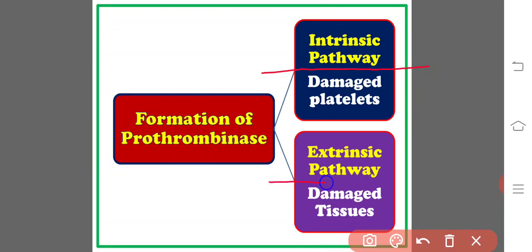Whereas the extrinsic pathway is one where the damaged tissues tend to form the thromboplastin or prothrombinase.